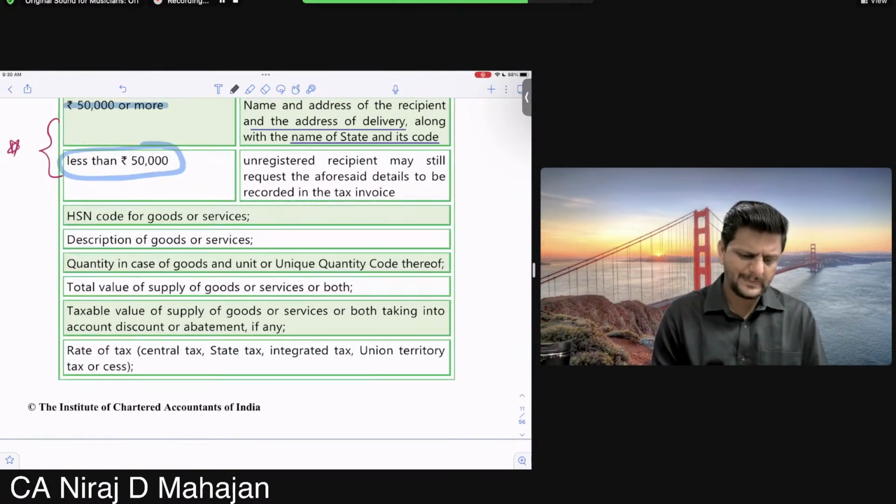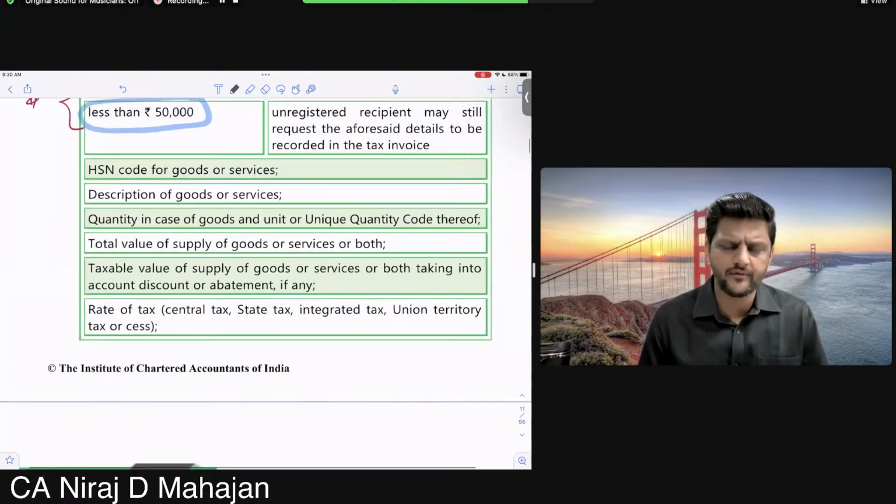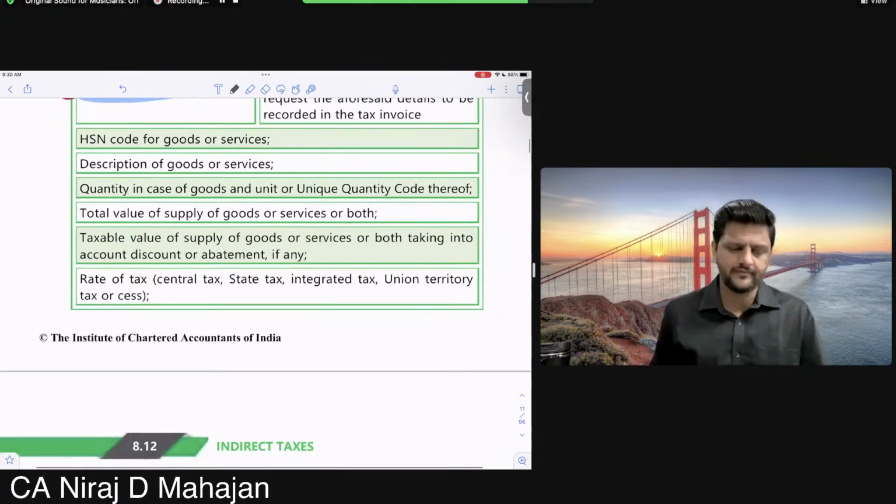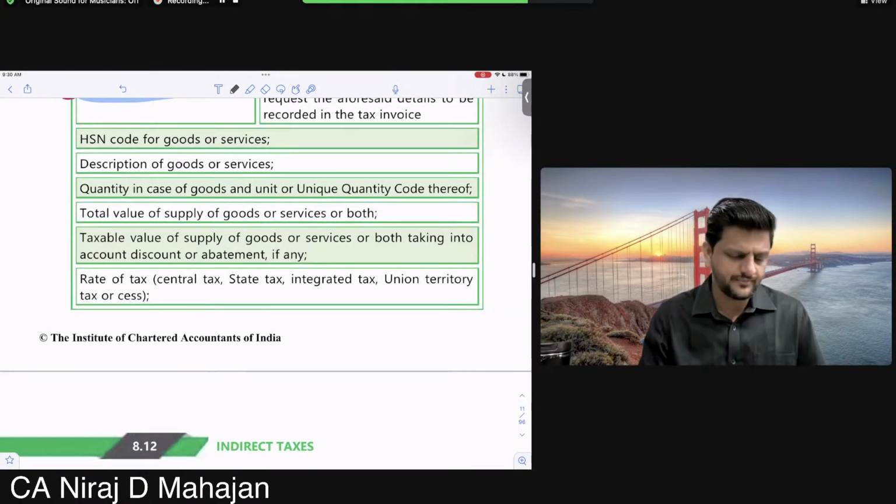Done till here? Then HSN code we have already covered. Remember? Every goods or service has a unique identification code, on an international level, so it is HSN.